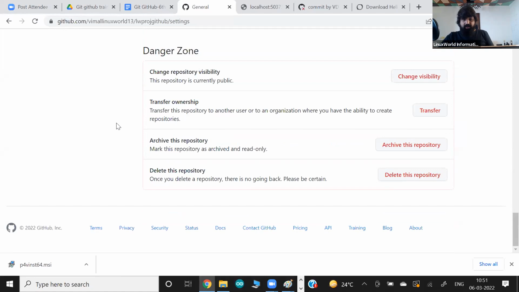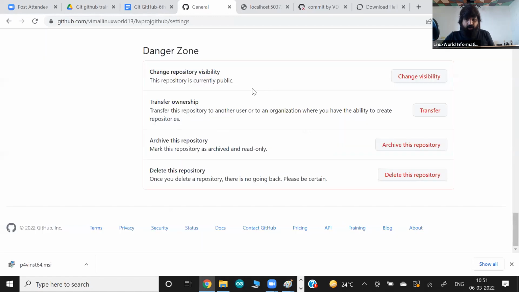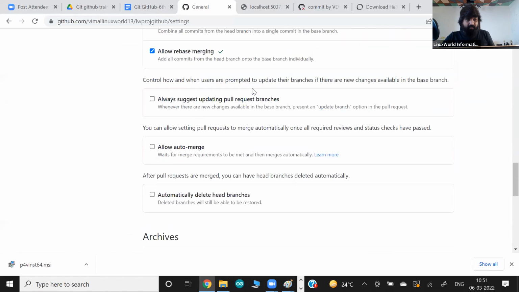Danger zone means, do you want to delete the repository? You can delete it from here. Or if you want to share this repository with others as ownership, you can transfer this entire repository. For example, I can also transfer this repository to my other organization, right? For example, I can have one called LW, the name of the organization I created.